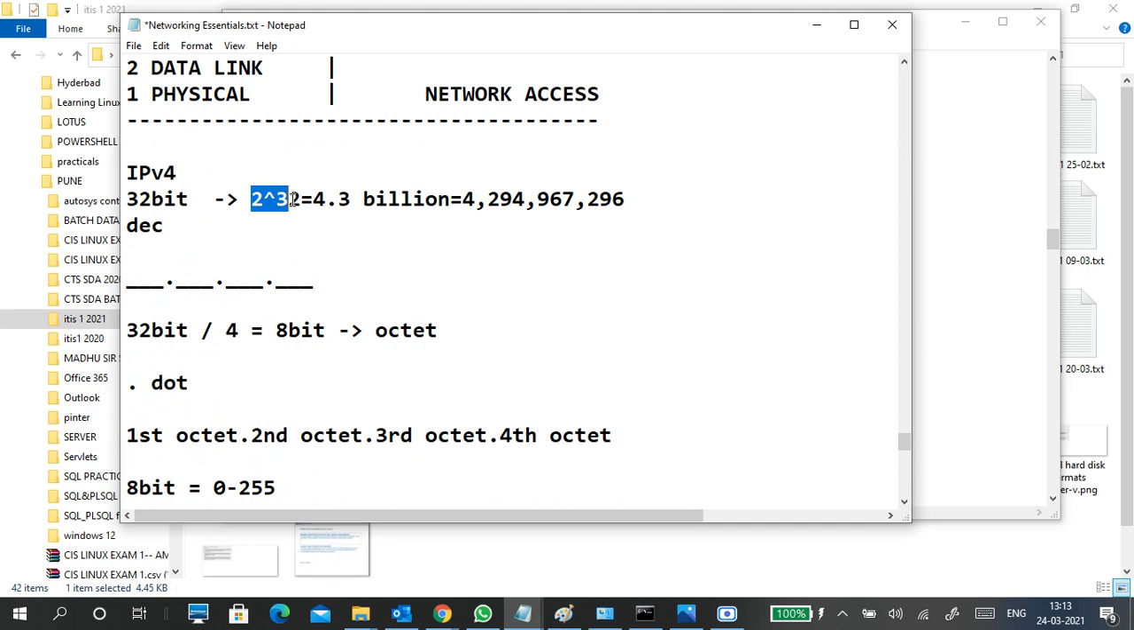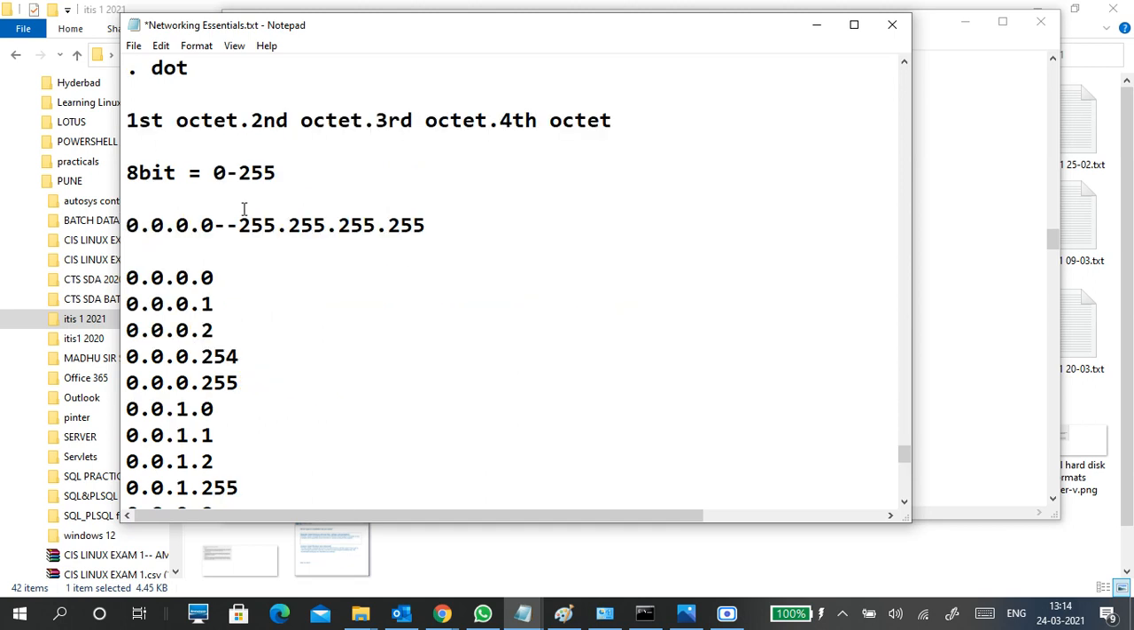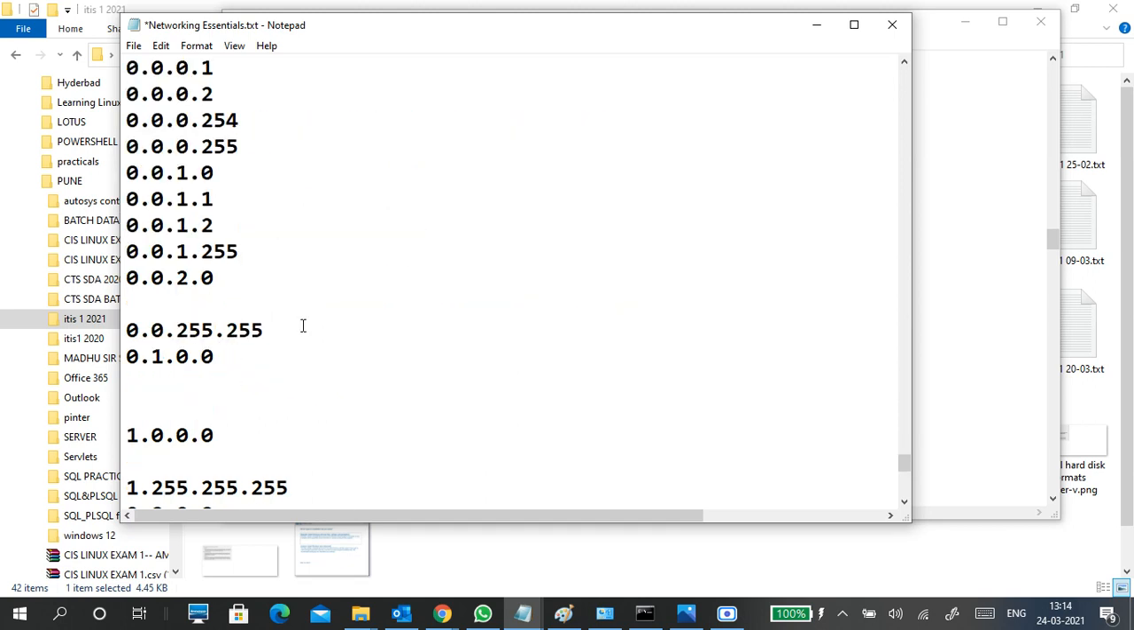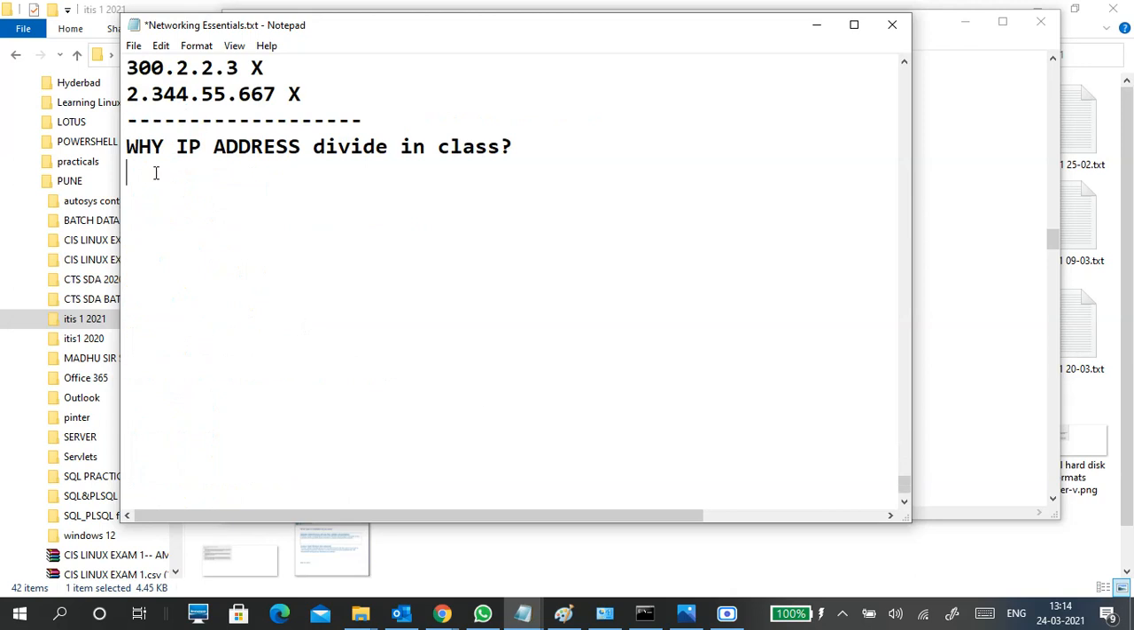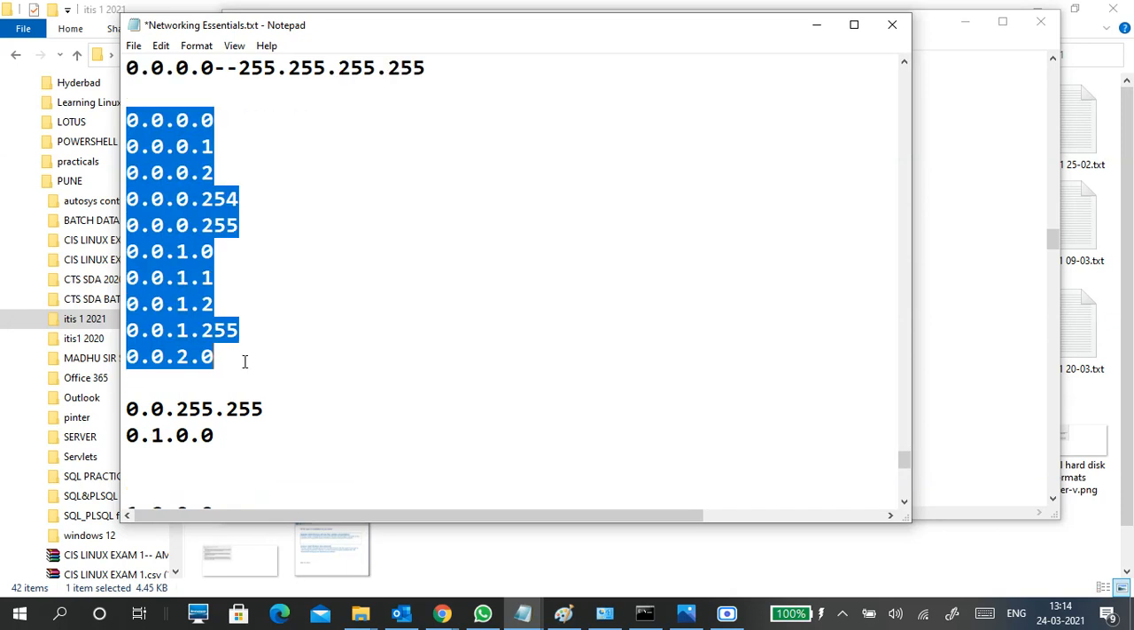Okay, so IPv4 is 32 bit, and 2 to the power of 32, 4.3 billion IP addresses, we are getting. IPv4 is always written in decimal format only. The entire IP address is divided into four parts. Each one we call an octet, divided by dot. Each octet size is 0 to 255. And this is the total length of an IP address.